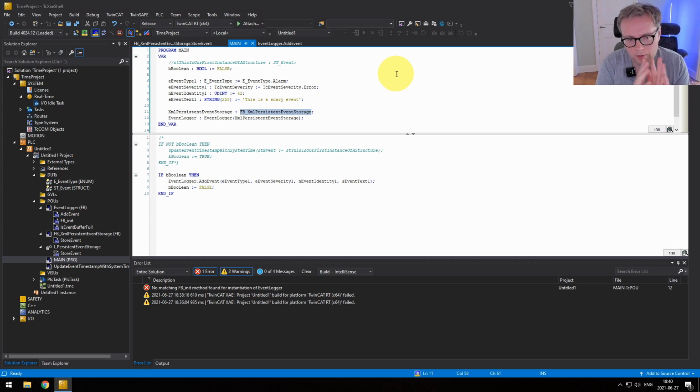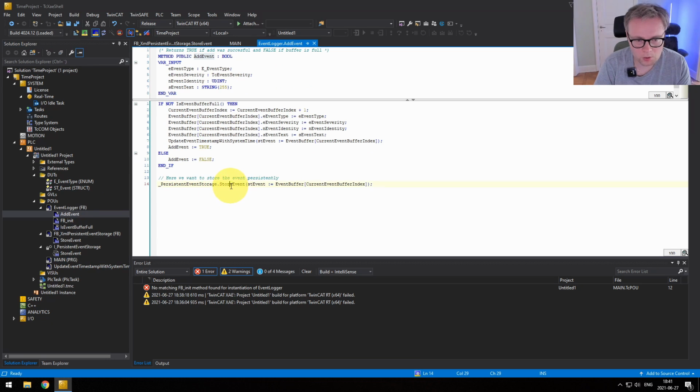And the really nice thing here is that you can actually change the storage at runtime, right? So it gives extreme flexibility: the event logger can use the XML storage, but it can use any other storage as well. And the event logger doesn't care. The event logger doesn't have to care. The only thing it cares about is that it stores an event, but it doesn't care whether it's stored in a database or whatever. And it shouldn't care. That's the important thing here. It shouldn't care, because if it cared about exactly how the data would be stored, then we would have tight coupling, and that's really not something you want to strive for in software development.